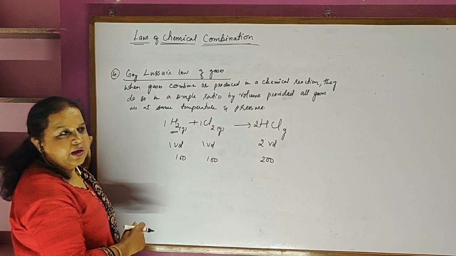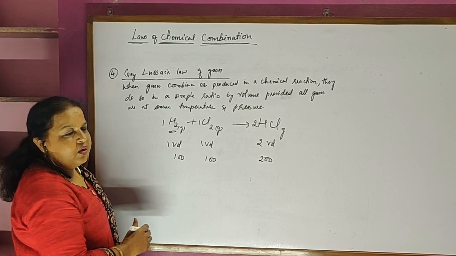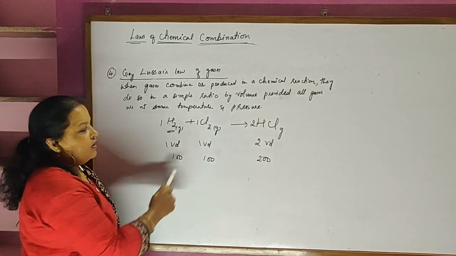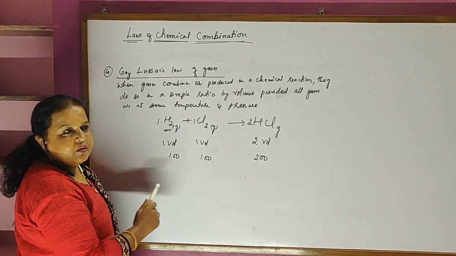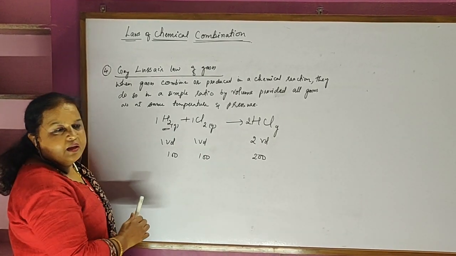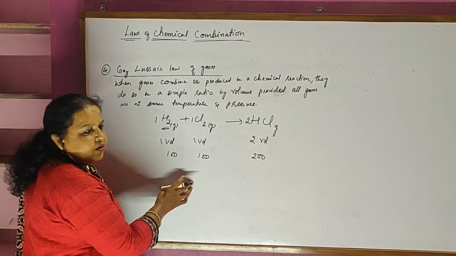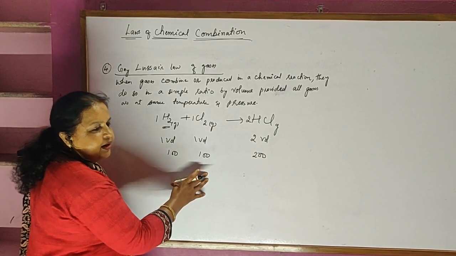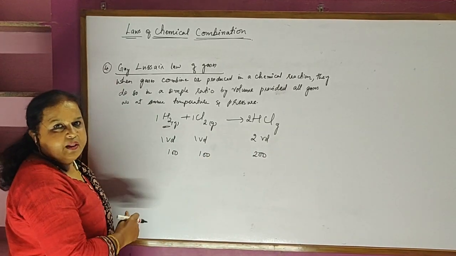So whenever you do any kind of gaseous reaction, whatever the balanced equation, the numbers that we write give the same volume ratio: the volume of the gas in the reactants and the volume of the gas in the products.